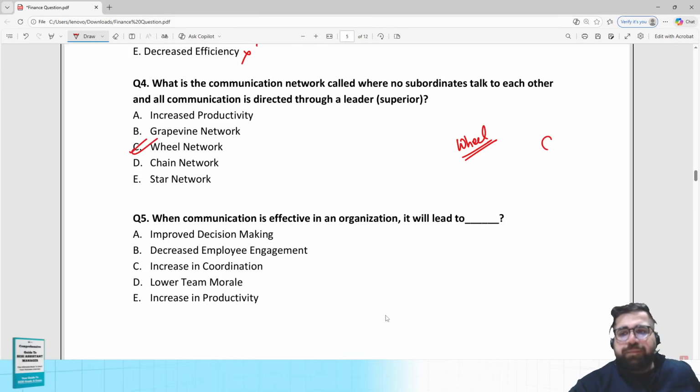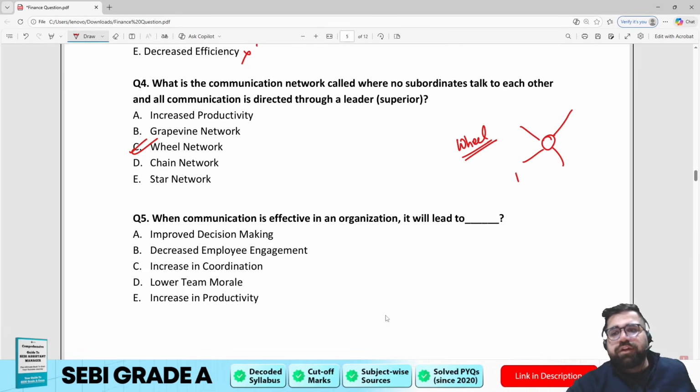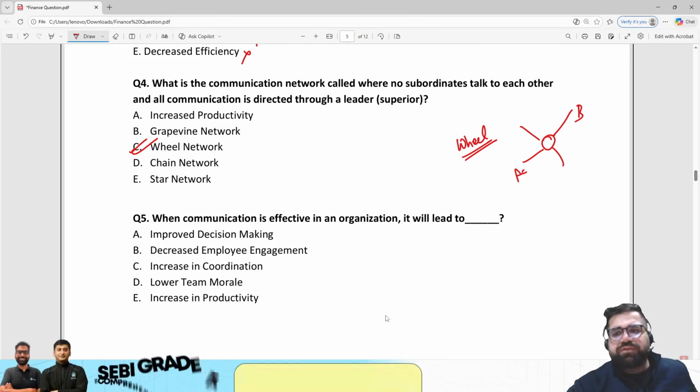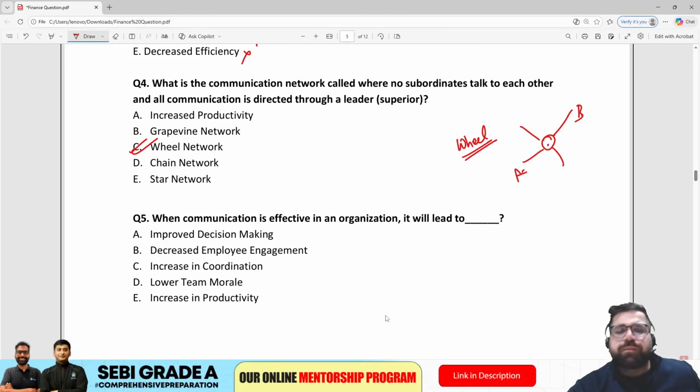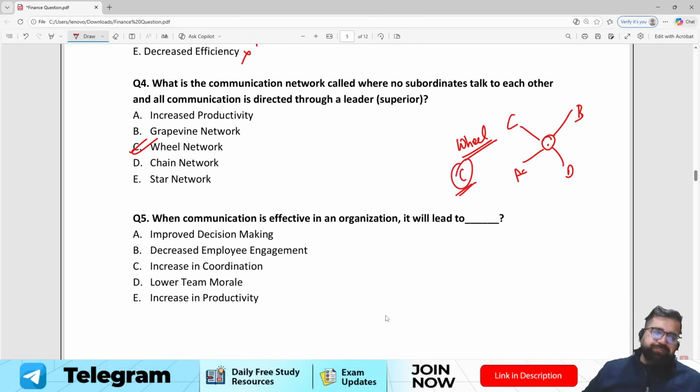Now in wheel, what happens? You have a person who is acting as a center leader, and everybody is connected to him. So if A wants to talk to B, messages will first go to the leader and then the leader will pass it to B. Right? If D wants to talk to A or if C wants to talk to B, everything will happen through the leader. Therefore, my correct answer will be option number C.